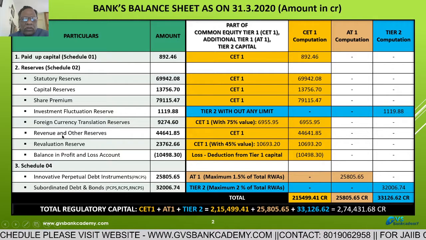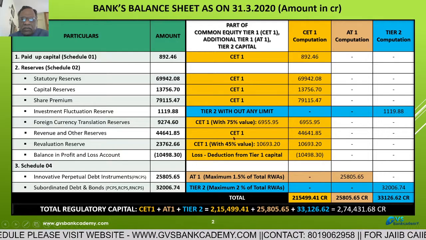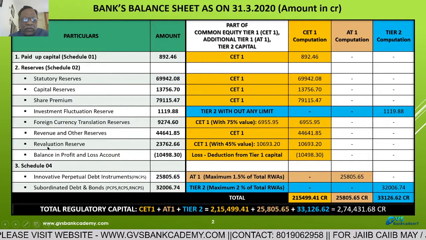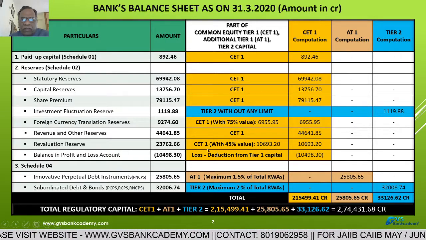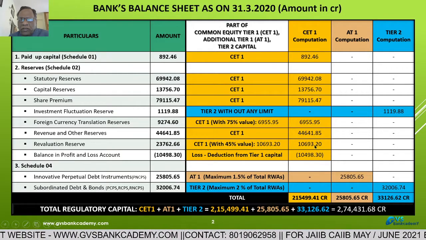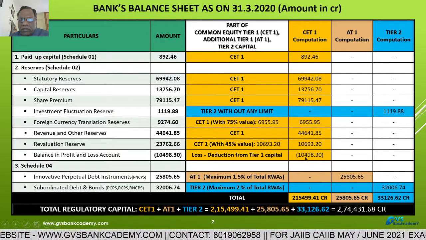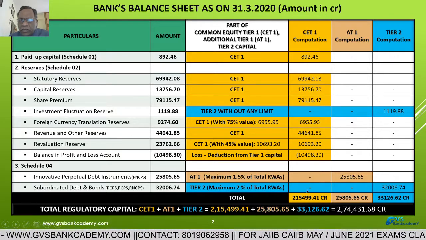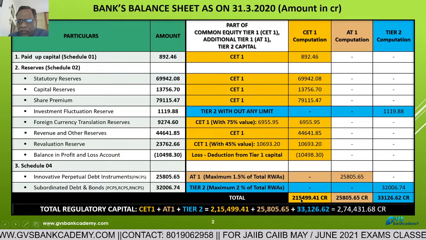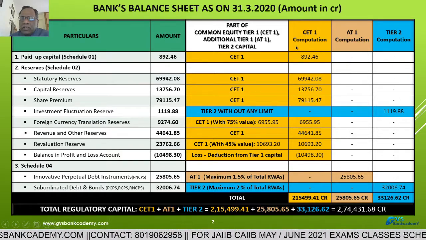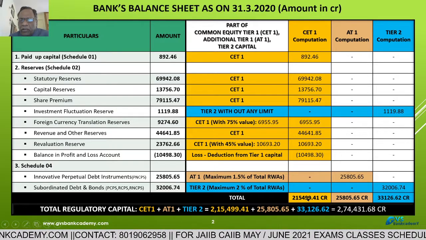6955.95 crores. Revenues and other disclosure reserves 44,641.85 crores. Revaluation reserves, fixed assets with 45% value 10,693.2 crores minus loss 10,498.3. The total is 2,15,499.41 crores. This is the common equity tier 1 capital.